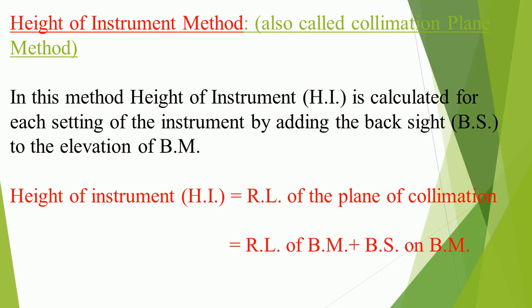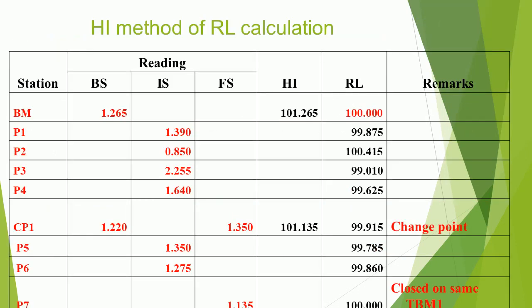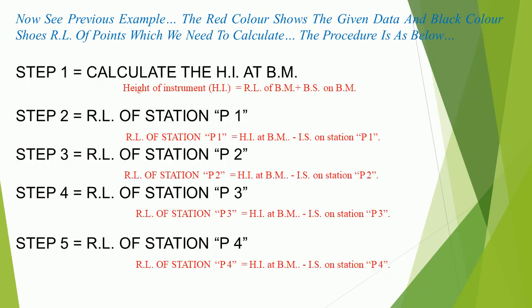Height of instrument, HI, equals RL of the plane of collimation, equals RL of BM plus BS on BM. Now see previous example. The red color shows the given data and black color shows RL of points which we need to calculate. The procedure is as below.